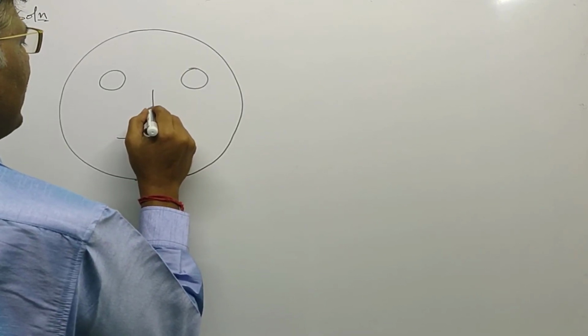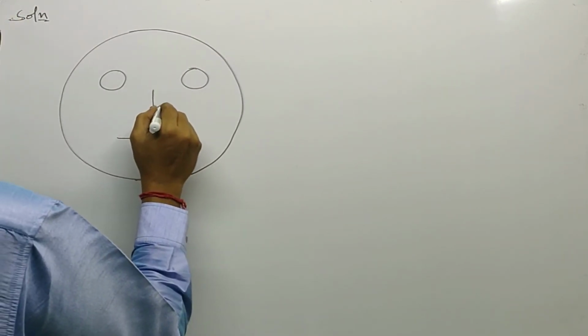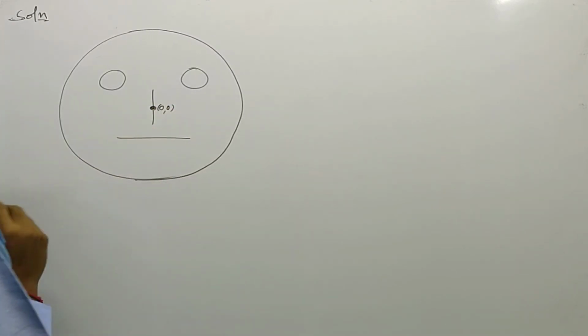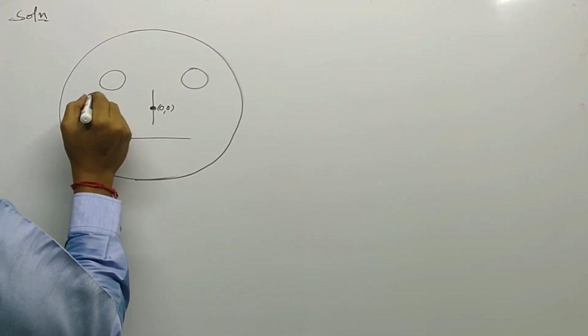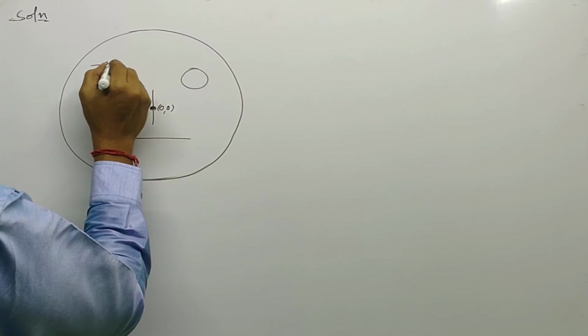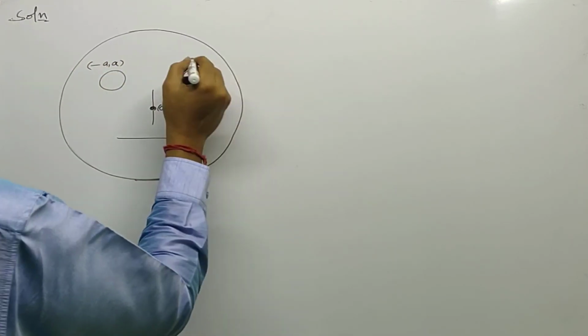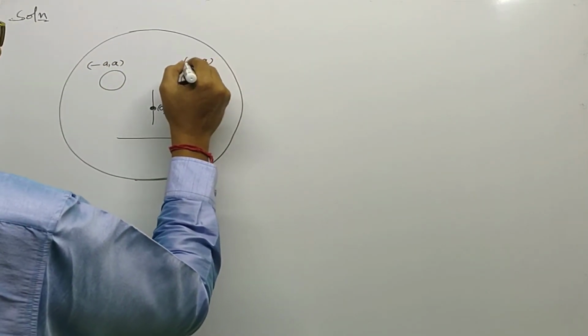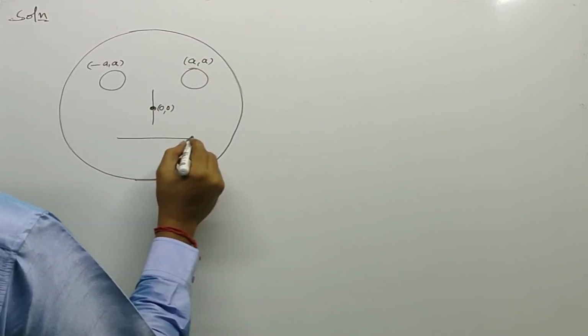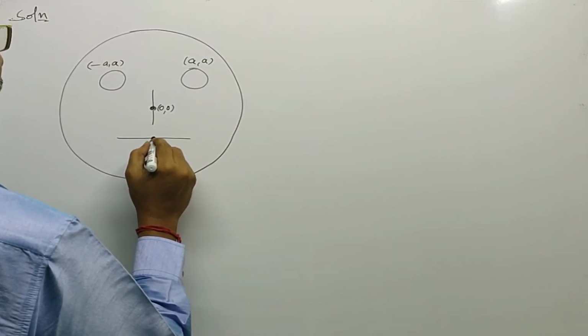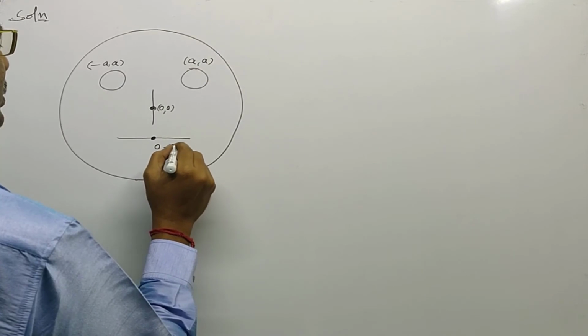Outer line coordinates as well as vertical line coordinates are 0, 0. Left circle coordinates are given as minus a, a. Right circle coordinates are a, a. And this horizontal line coordinates are given as 0, minus a.